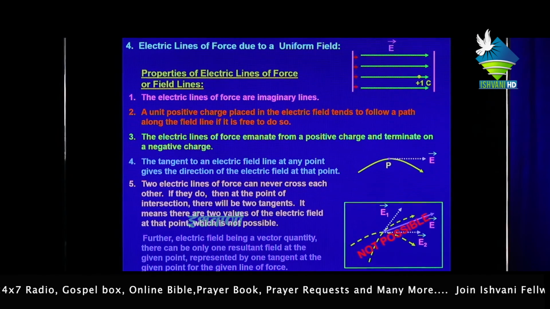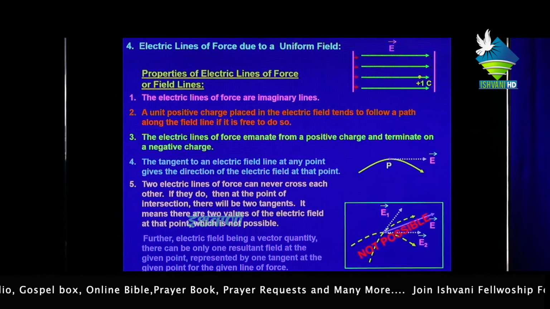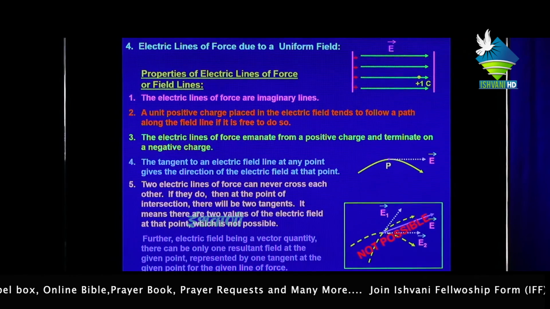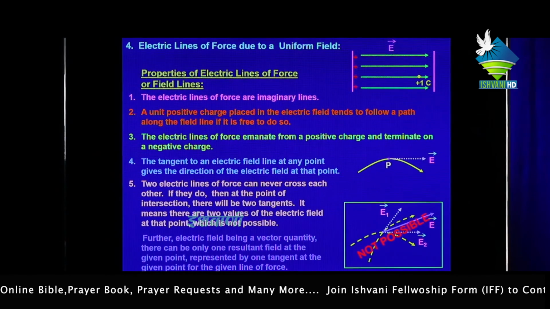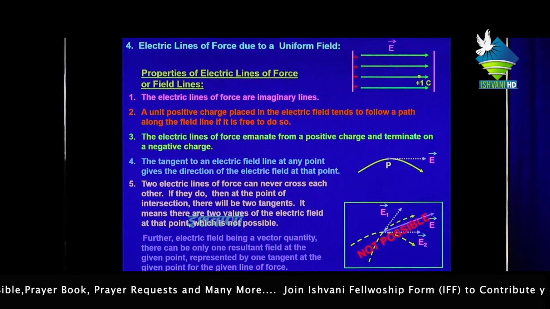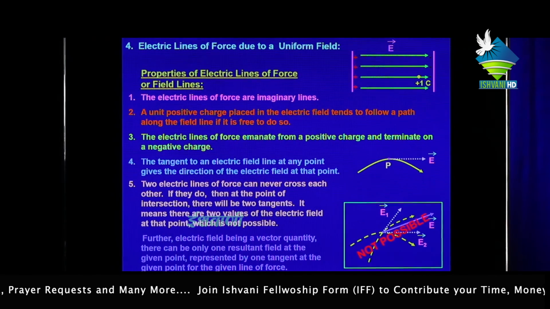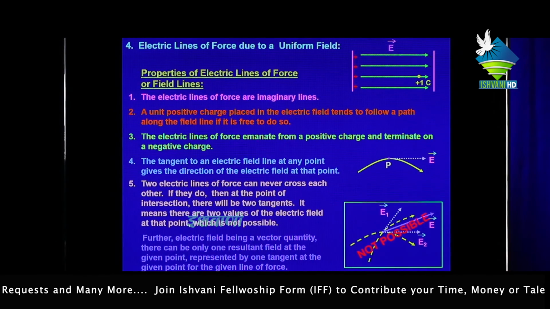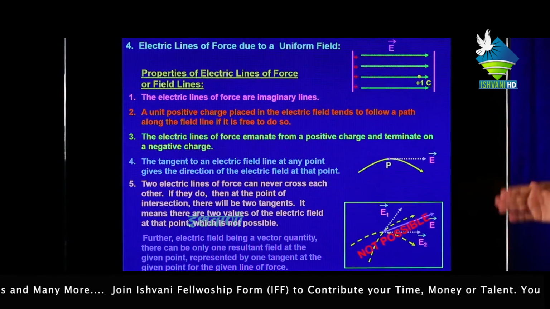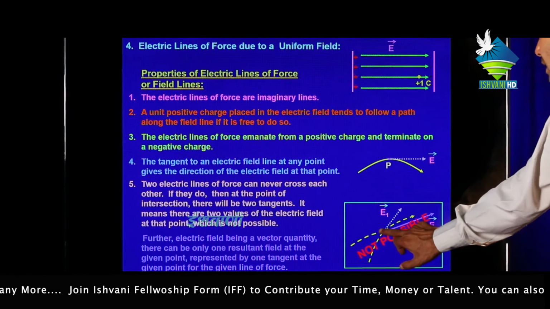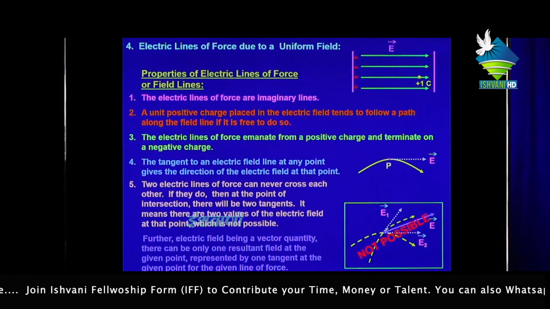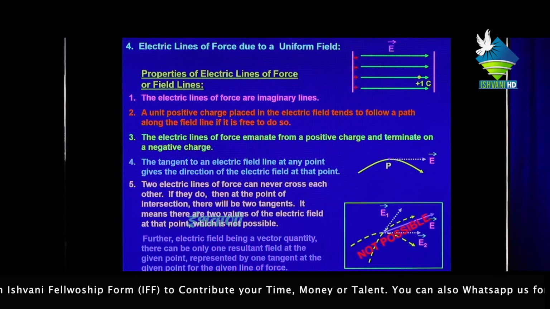It means there are two values of electric field, which is not possible. Further, electric field being a vector quantity, there can be only one resultant field at the given point, represented by one tangent at the given point for the given lines of force.